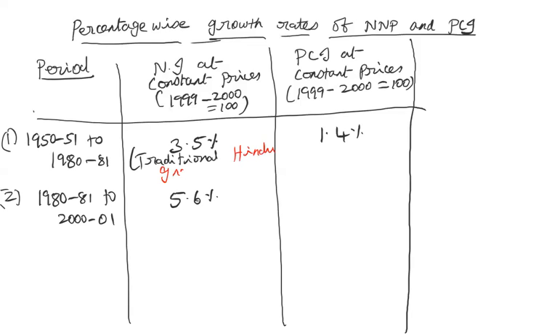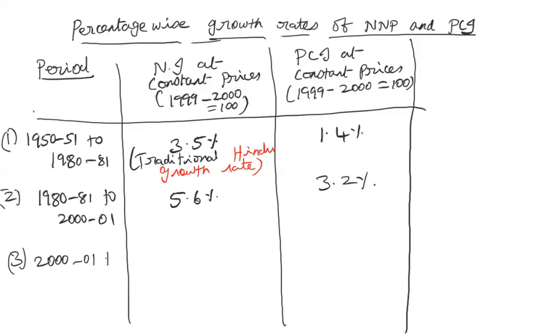So it was criticized that India cannot grow more than 3% of national income, because for a long period of time our growth rate was only around 3%. But for the first time in the 1980s, we broke that record and the national income increase crossed 5%. The national income growth was 5.6%, and the per capita income also simultaneously increased to 3.2%.